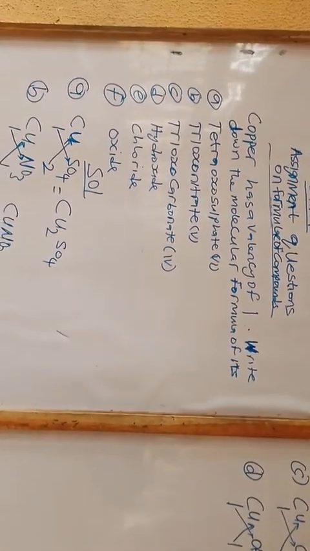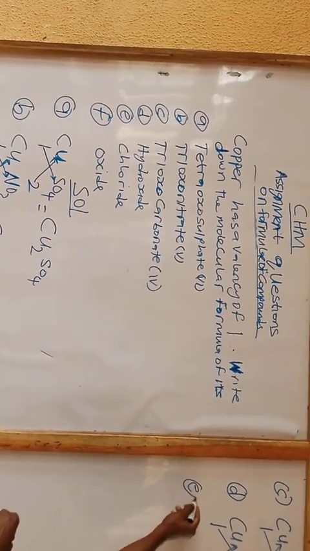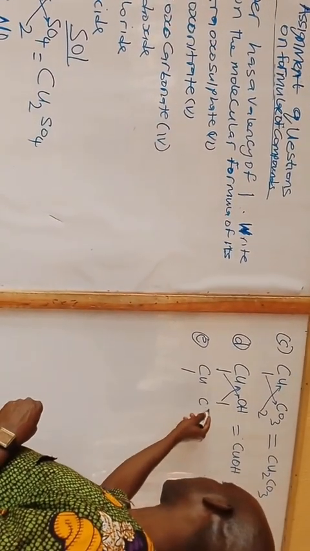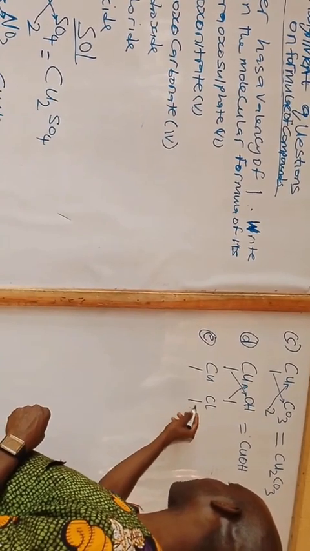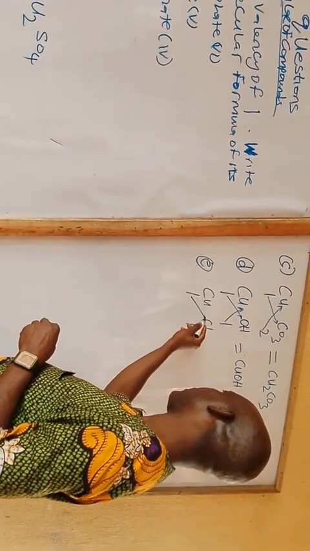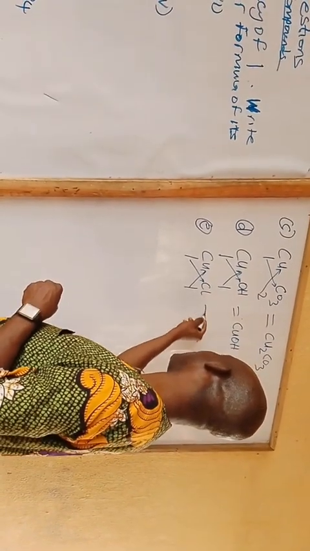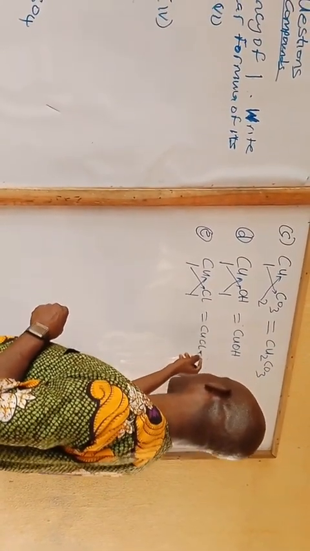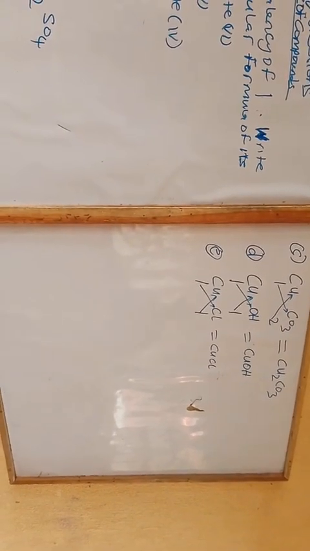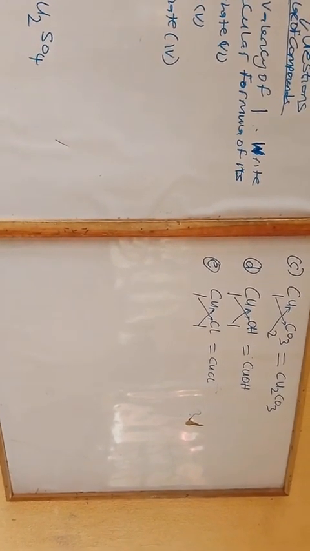So also, if copper is having valency of 1, its chloride. Chlorine is also having valency of 1 from the periodic table. The chloride will become CuCl, because the 1 both of them are having will cancel out. CuCl, copper 1 chloride.